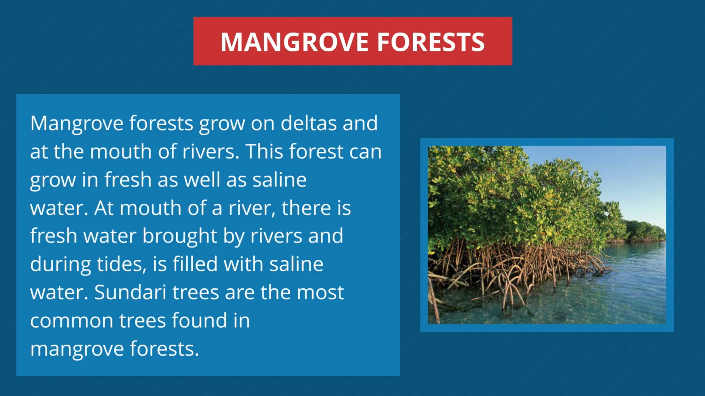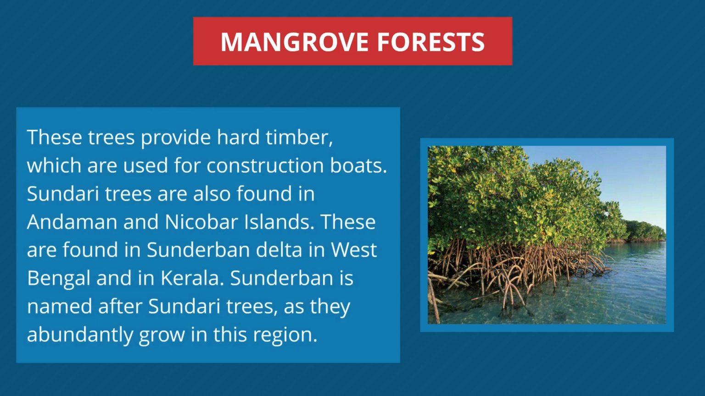Mangrove forests. Mangrove forests grow on deltas and at the mouth of rivers. This forest can grow in fresh as well as saline water. At the mouth of a river, there is fresh water brought by rivers, and during tides it is filled with saline water. Sundari trees are the most common trees found in mangrove forests. These trees provide hard timber, which is used for constructing boats.